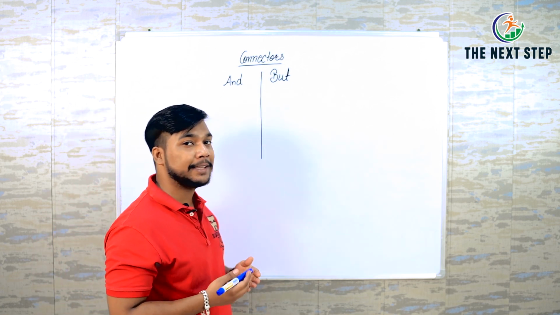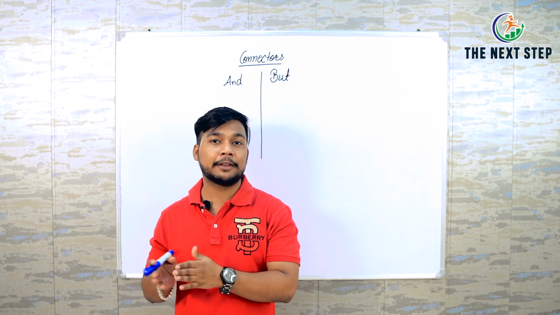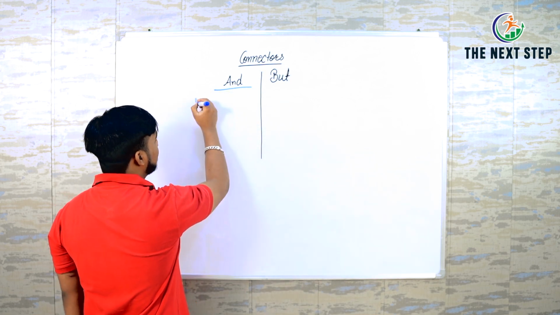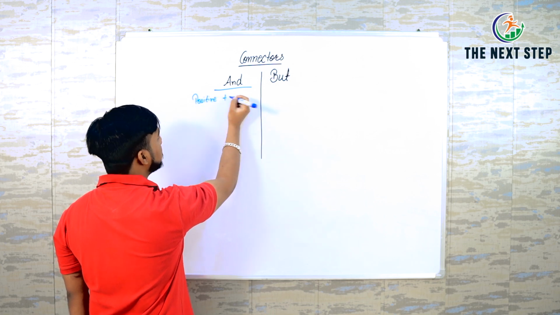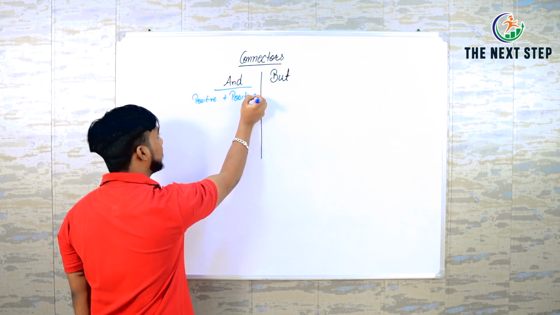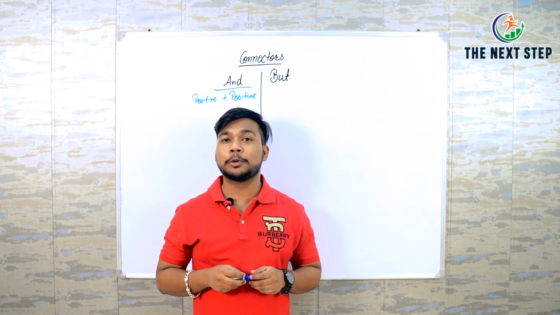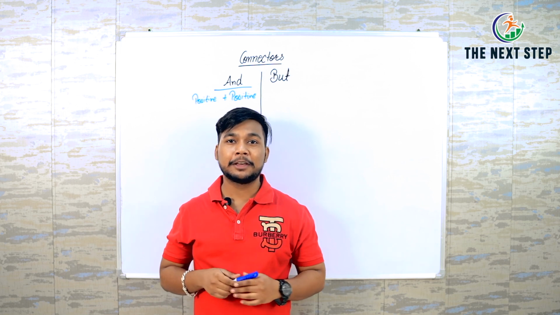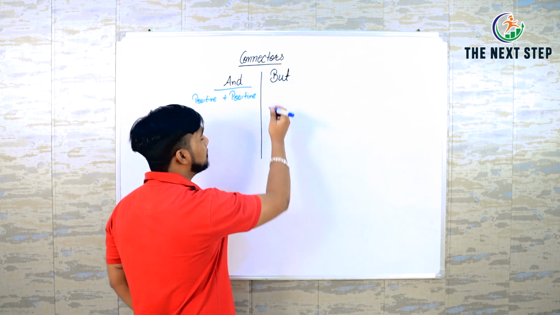If we are going to replace them with some heavy words, we do need to know when we use "and" and when we use "but". We use "and" when you have something positive and you add one more positive thing to it. Like, I'm good at English and I also speak my native language. So I talk about two good things. But if I talk about something negative with something good, I can use "but".